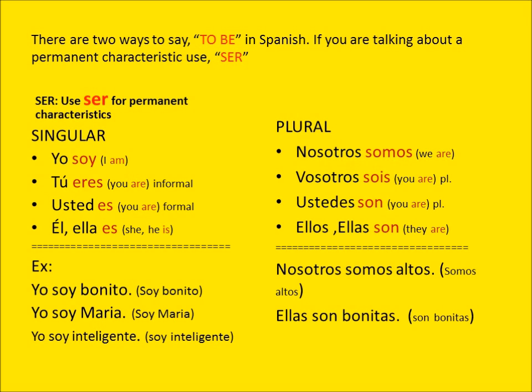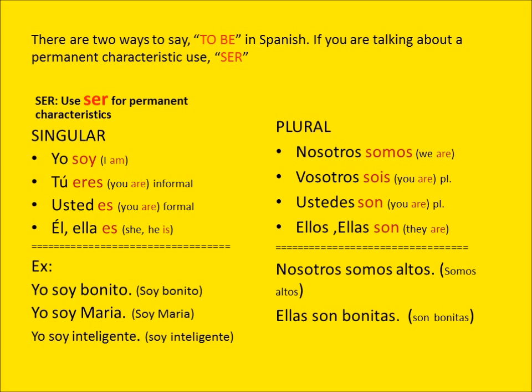Now the plural form, we have nosotros somos, we are. Vosotros sois, you are. Plural. Ustedes son, you are. Plural. Ellos, ellas son, they are.